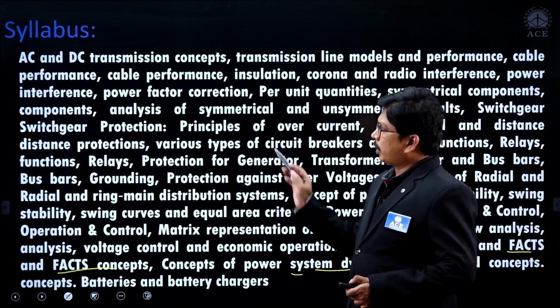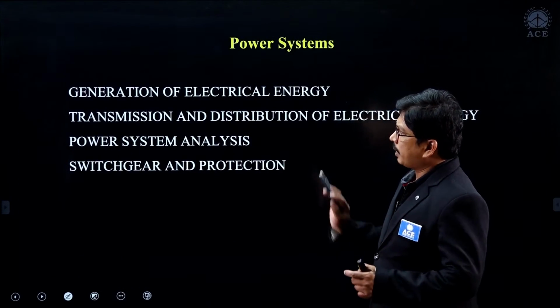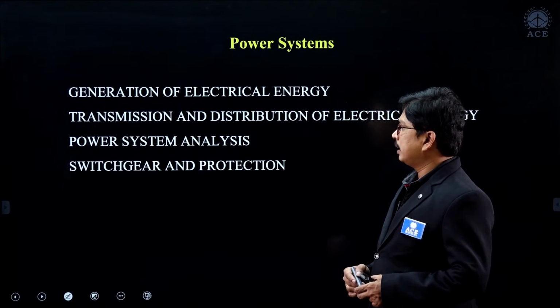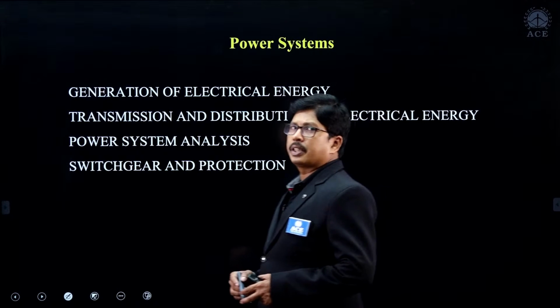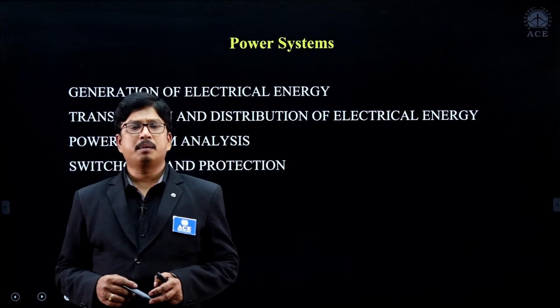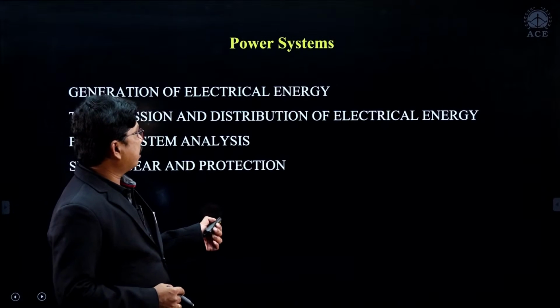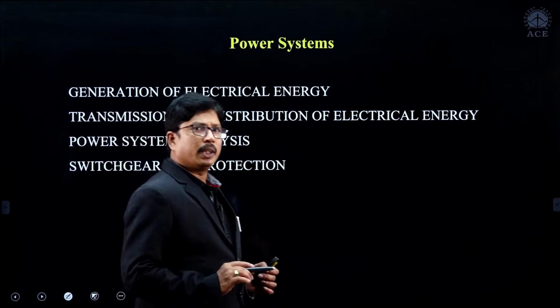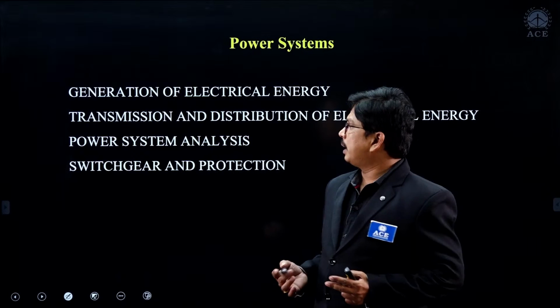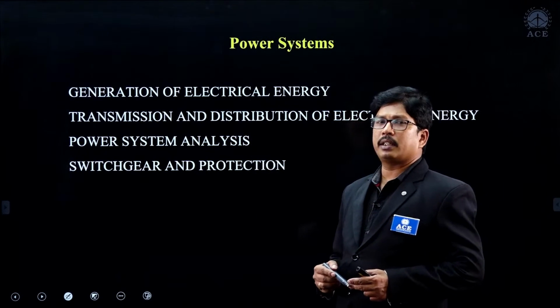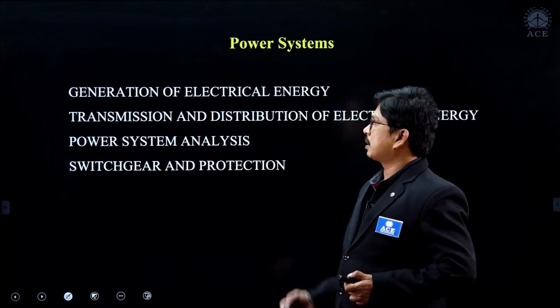Now we'll see the total syllabus: generation of electrical energy, transmission and distribution of electrical energy, power system analysis, and switchgear and protection, right students. Each and every part is important. Majorly, transmission and distribution, power system analysis, and switchgear and protection are the major syllabus of power system here.